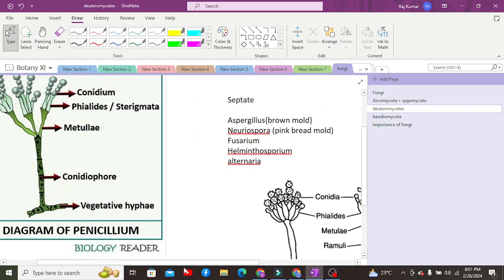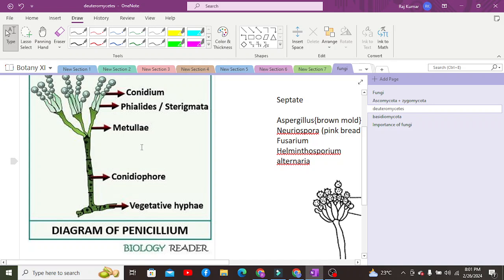So here we have a diagram of Penicillium. They are found in a mycelial colony. This mycelial colony is circular in appearance, and it has vegetative hyphae from where the conidiophore develops, a single stalk-like structure. From there, several networks of stalks develop. This stalk is known as metulae, and from these metulae there is an arrangement of several conidia in a network-like arrangement.